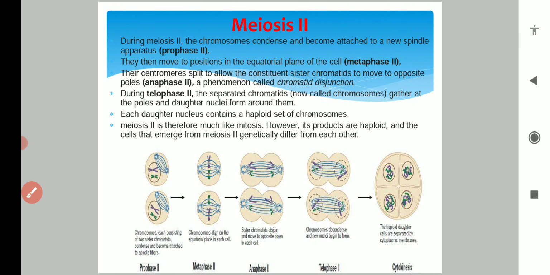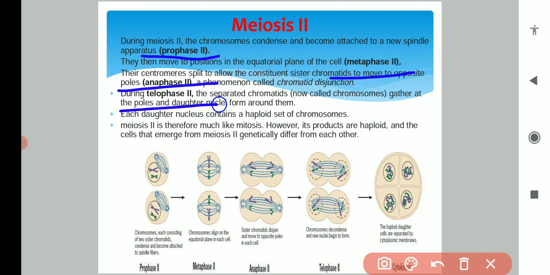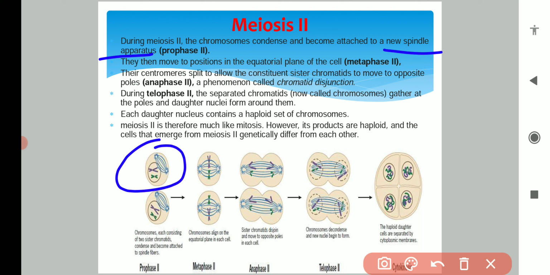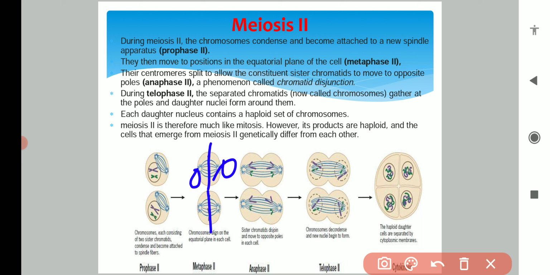Now the cell will enter into meiosis second. Meiosis second has 4 stages again: prophase second, metaphase second, anaphase second, and telophase second. During prophase second, the chromosomes condense again and become attached to the spindle apparatus. The spindle apparatus forms again and the chromosomes attach to it, like prophase first of meiosis first. Then the chromosomes move to the middle, at the metaphase plate, and the spindle moves to the opposite poles.